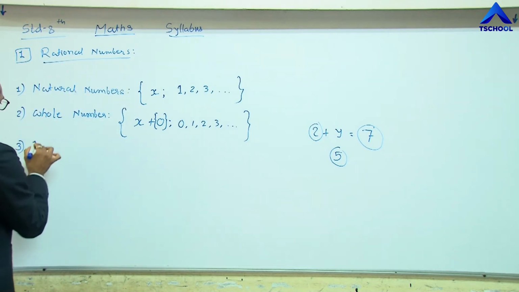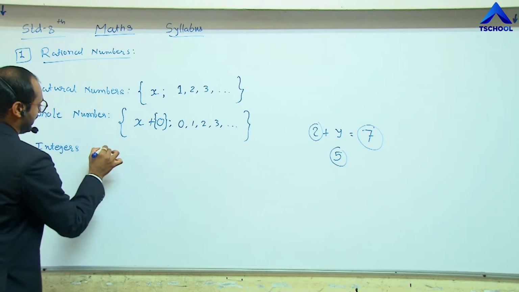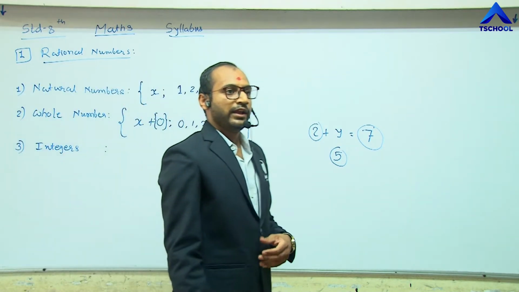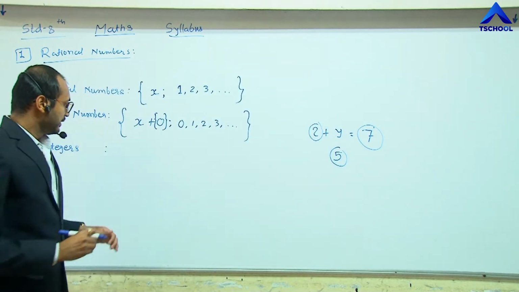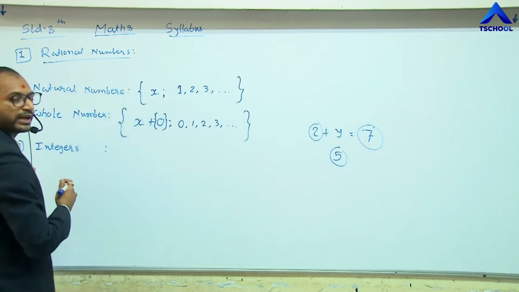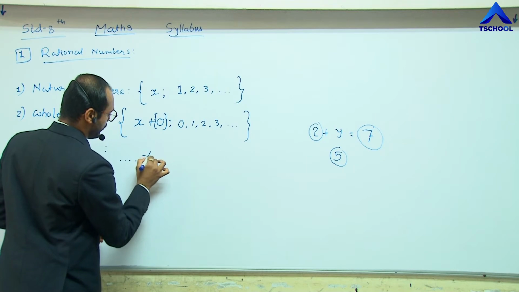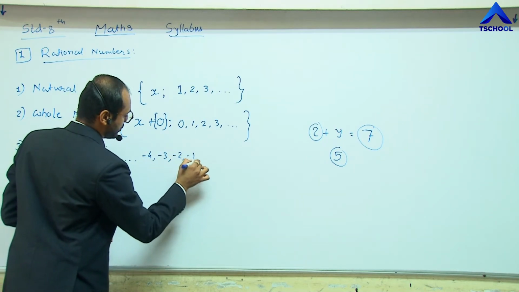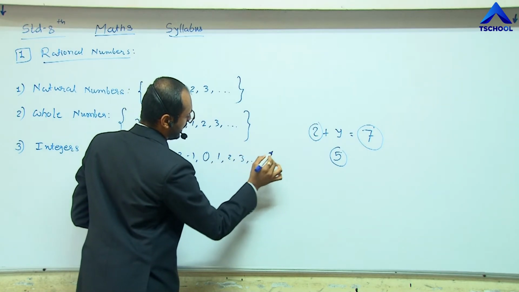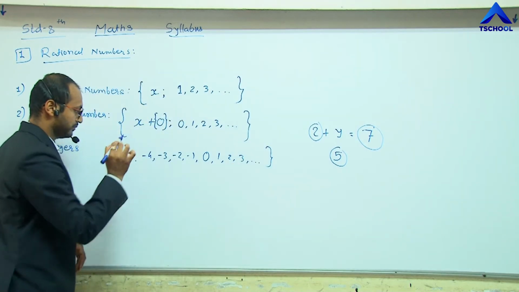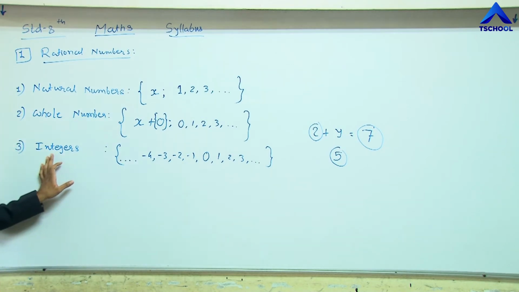The third type is integers. We have studied integers also. If we take the series starting from negative infinity, like negative infinity to -4, -3, -2, -1, 0, and then 1, 2, 3, and so on, this series is called integers.